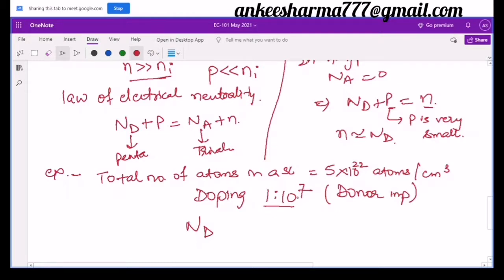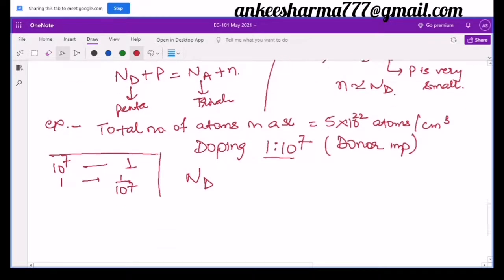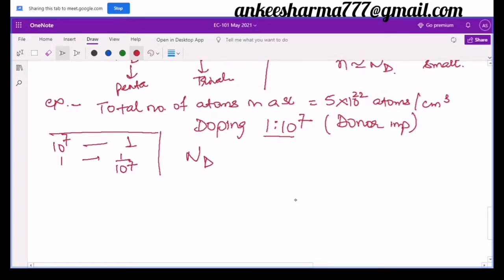It is 5 into 10 raised to the power 22 atoms per centimeter cube. So if I go into my normal basics of mathematics, over there I have studied, for 10 raised to the power 7, I have 1 atom. For 1 atom I have 1 by 10 raised to the power 7. Then can you tell me how many atoms are there in 5 into 10 raised to the power 22?